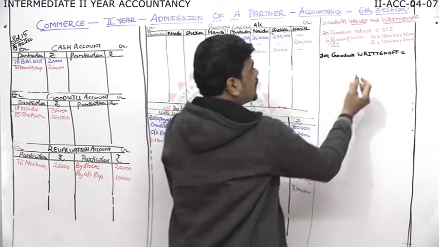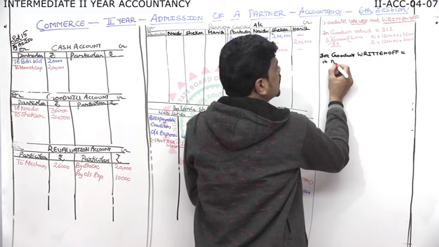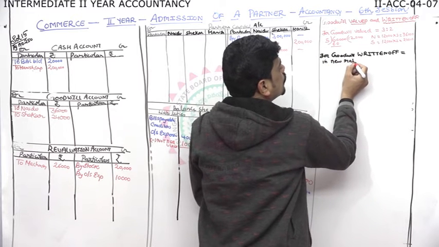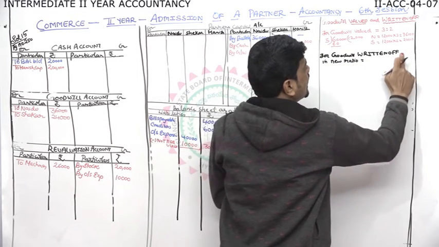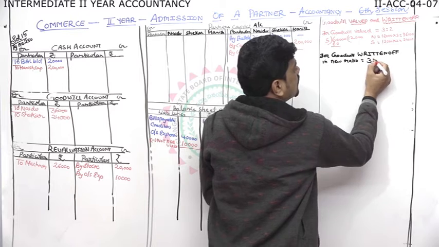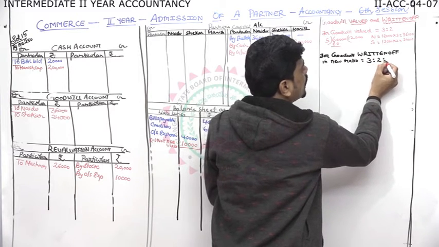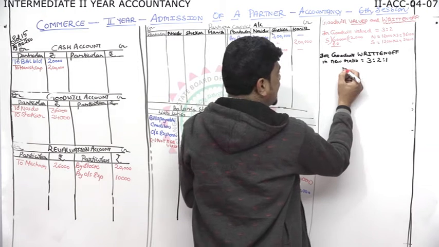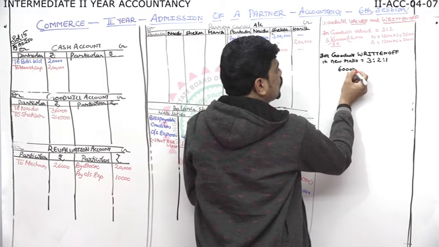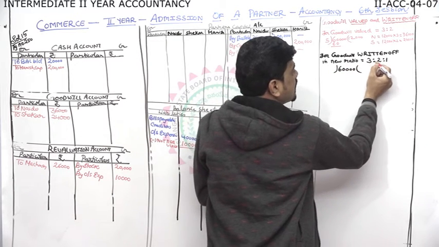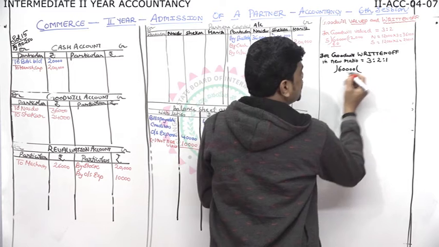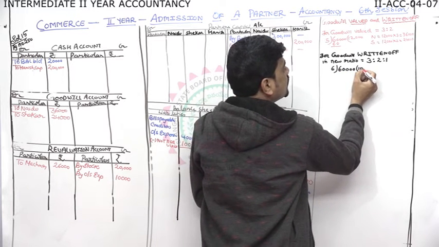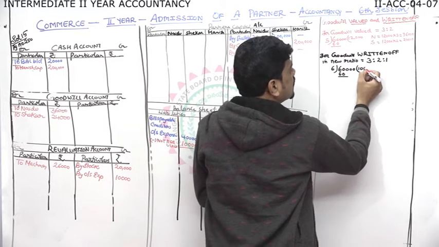They gave us 3:2:1, dear. Now I'll divide again. 60,000 divided by 3, 2, 1. 3 plus 2, 5 plus 1, 6. So 6 tens are 60.